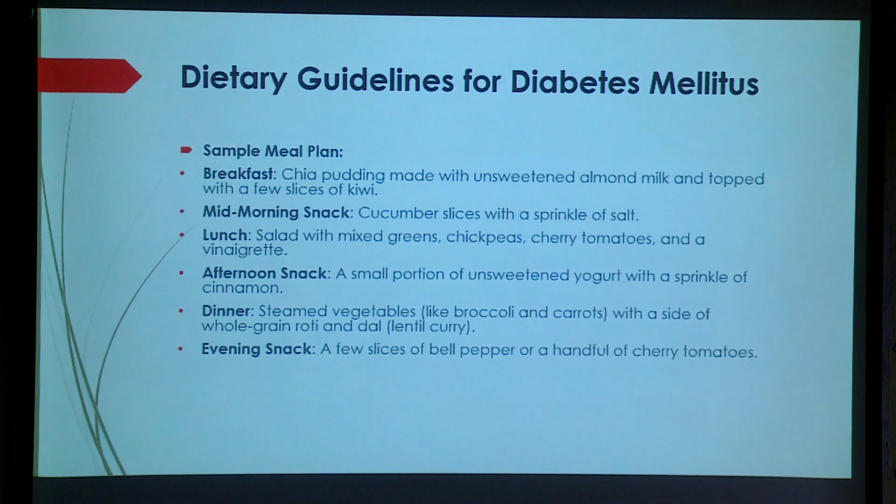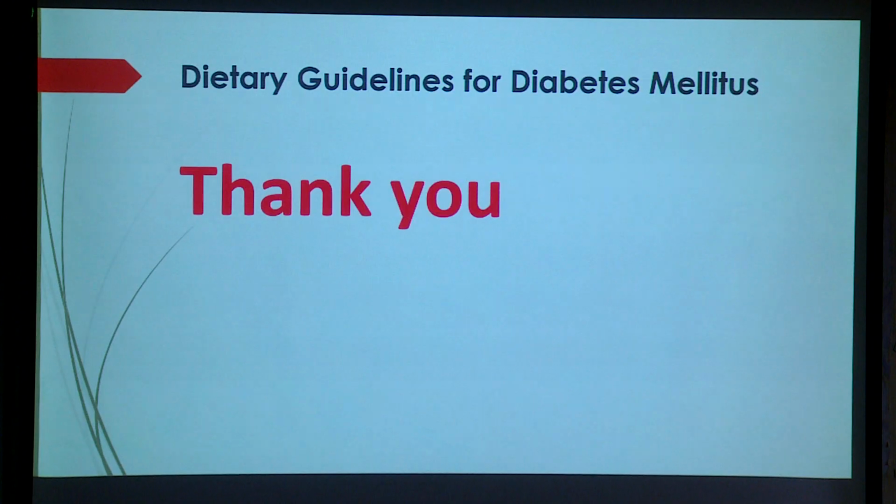Compulsory we should avoid. They increase fats in the pancreas and liver tissue because of sugar rises. In juvenile diabetes also, because of drinking more and more milk in the early phase, outside milk, juvenile diabetes happens. And in the dinner, steamed vegetables like broccoli and carrot. How much you reduce the consumption of carbohydrate now, that is very important. Okay, thank you.